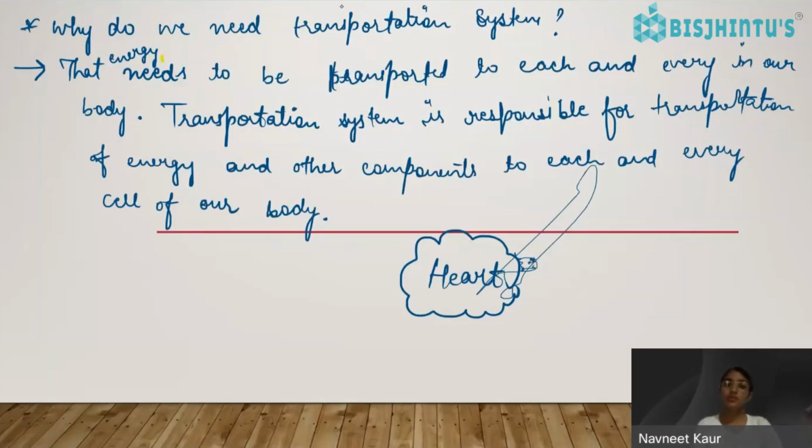So all the important nutrients and the energy are transported to our cells by blood. Blood is responsible for that, and the pumping of blood takes place by the heart. Okay, so this was why we need transportation system.